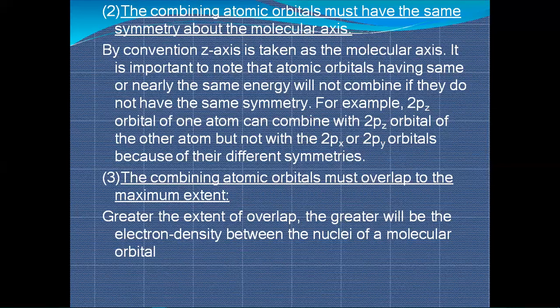The greater the extent of overlapping, the greater will be the electron density between the nuclei in the molecular orbital. If the overlapping is greater, the amount of electrons is greater between both the combining nuclei. But if the extent is less, the number of electrons is less in the newly formed molecular orbital.